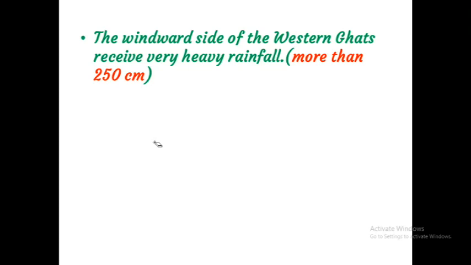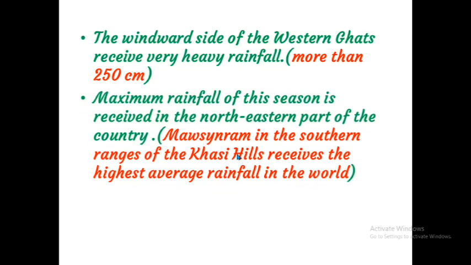Okay, children. Maximum rainfall of this season is received in the northeastern part of our country. Which side of the country receives the highest or maximum rainfall? That is the northeastern part of our country, which means our Himalaya side.